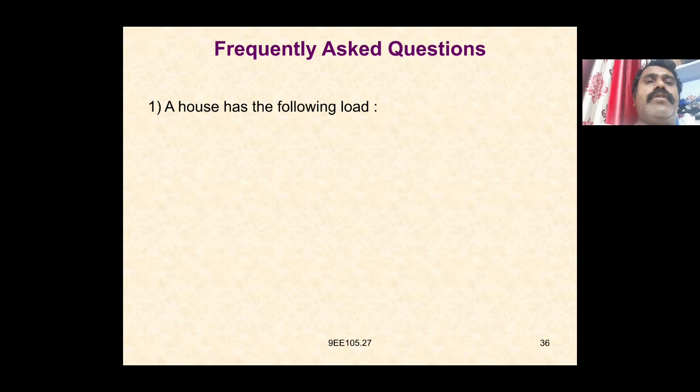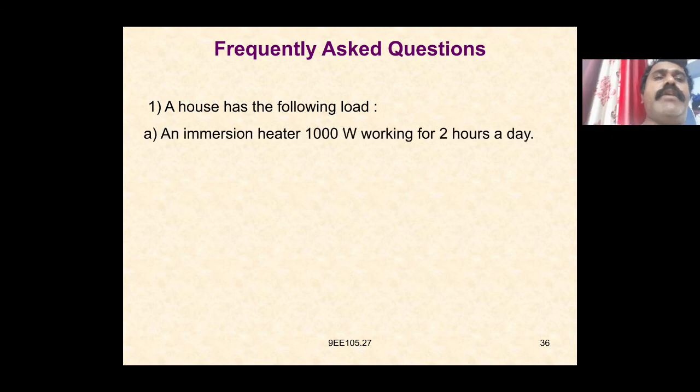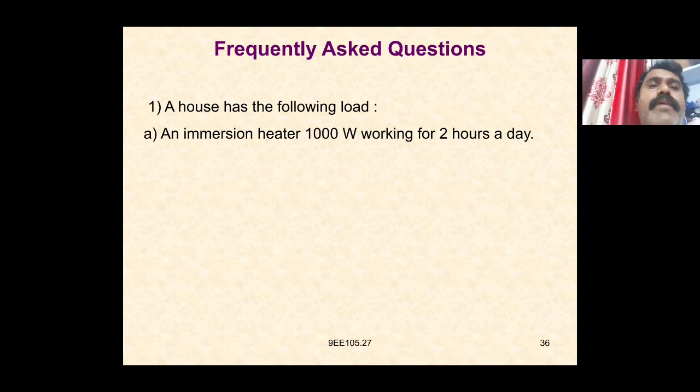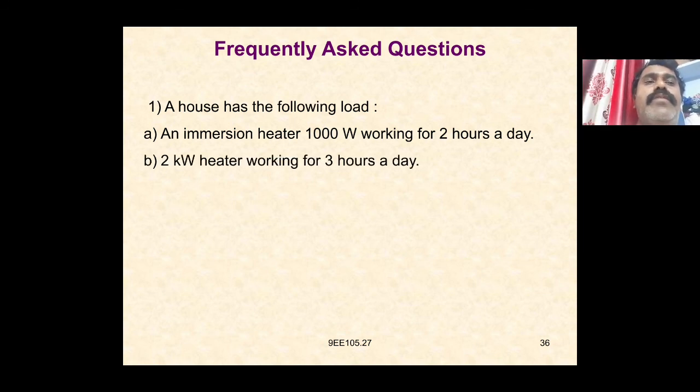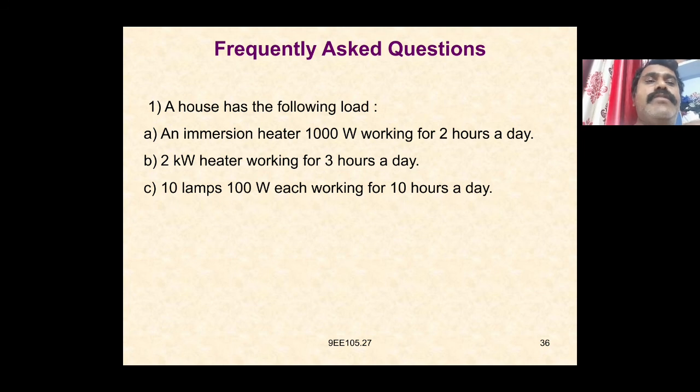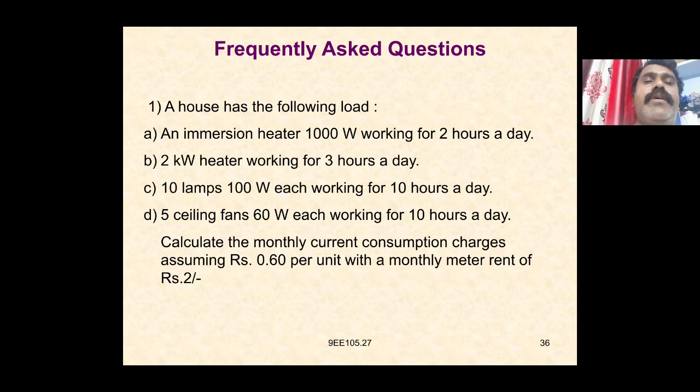Find the energy consumption of the following load: an immersion heater of 1000 watts working for 2 hours a day. Again, a 2 kilowatt heater working for 3 hours per day. Again, 10 lamps of 100 watts each working for 10 hours a day. 5 ceiling fans of 60 watts each working for 10 hours a day. Calculate the monthly current consumption charge assuming rupees 0.60 per unit with a monthly meter rent of rupees 2. So again, we have to make the table.